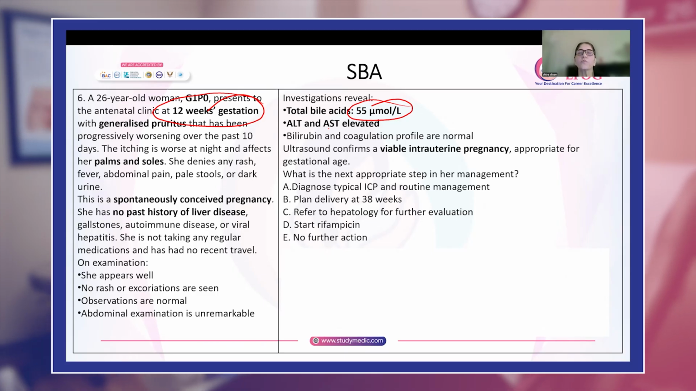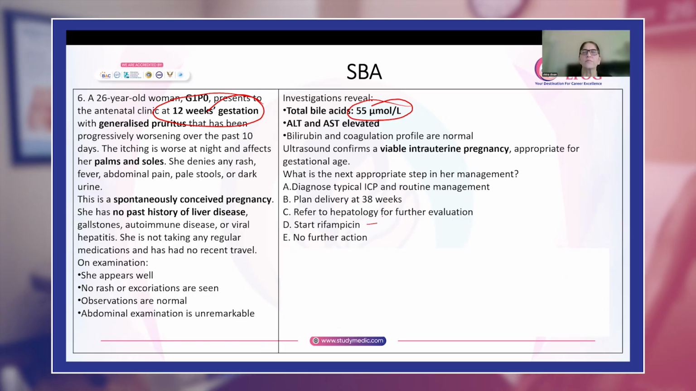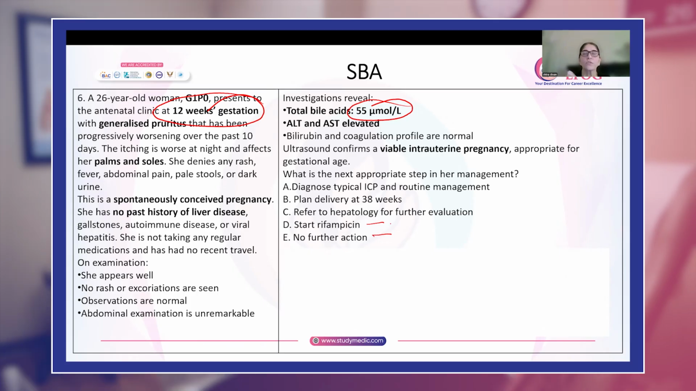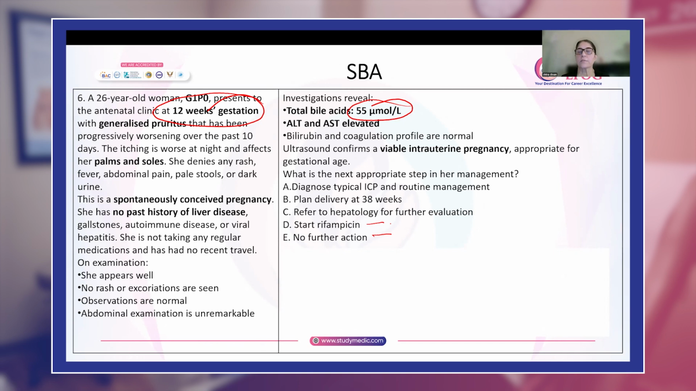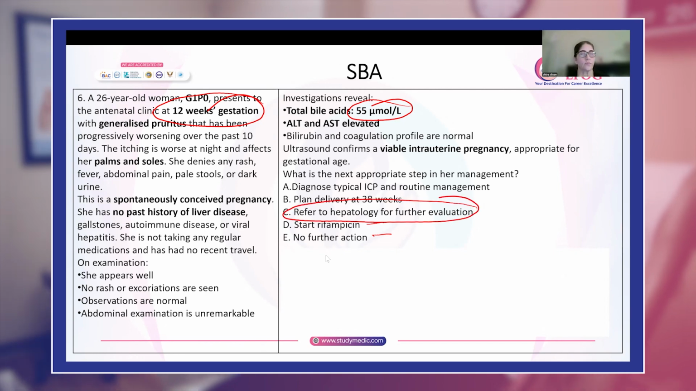Refer to hepatology for further evaluation. Start rifampicin or no further action. So rifampicin, we know it is not a drug that will be given in IHCP. No further action is also not correct because the woman is symptomatic and she is showing raised bile acids. The only option that we are left with here is refer to hepatology for further evaluation.